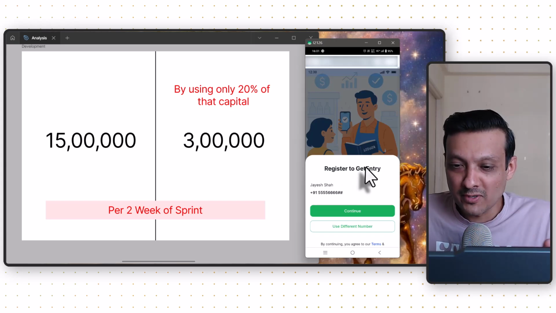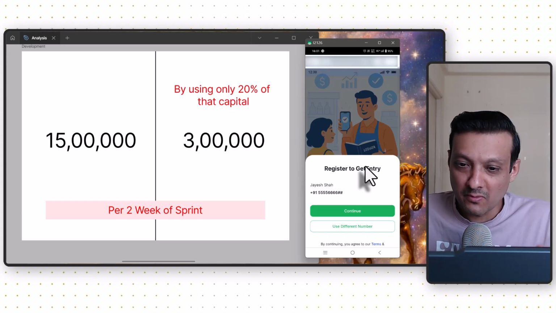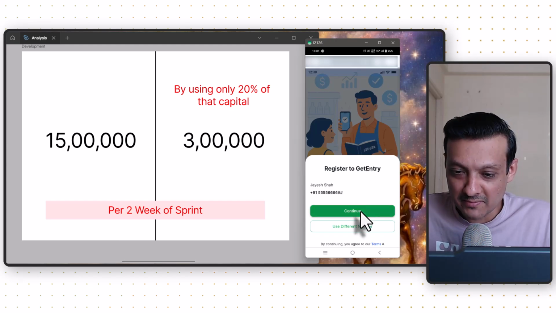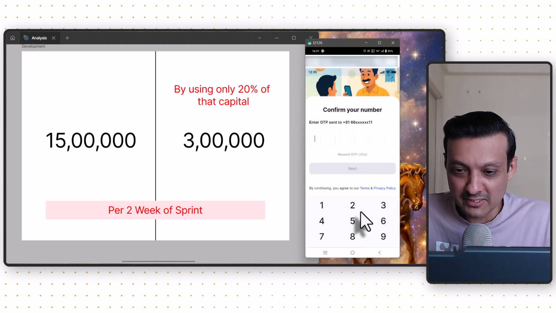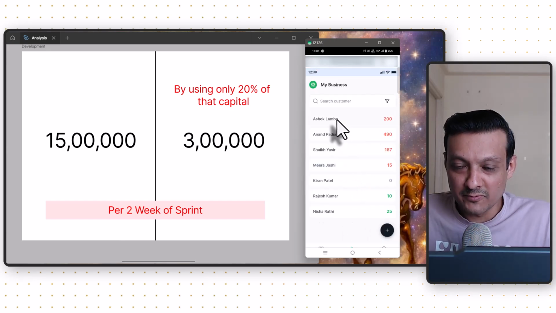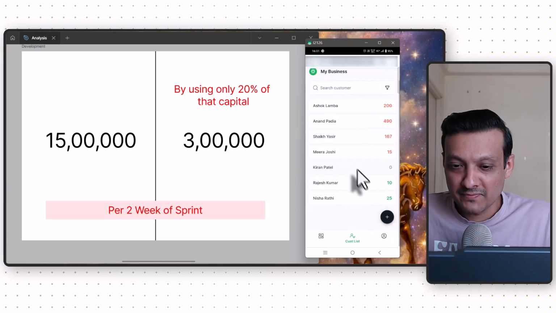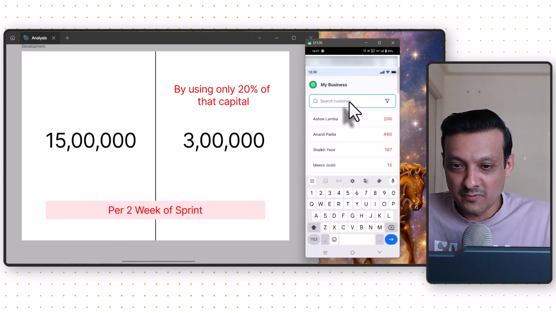Now, no development effort has been done yet. No engineering capacity has been utilized. It's a prototype, so it looks like a real application when I continue. But in reality, it is not an actual application. It's still a prototype and allows you to check the workflows, do the interactions, even search if you want to search.